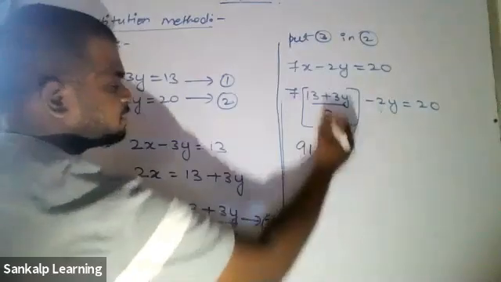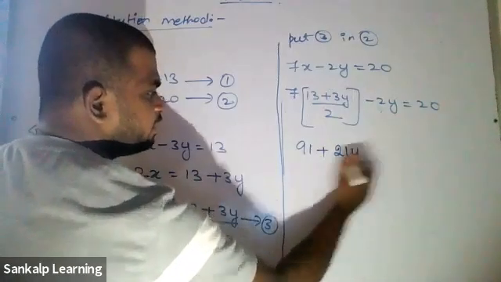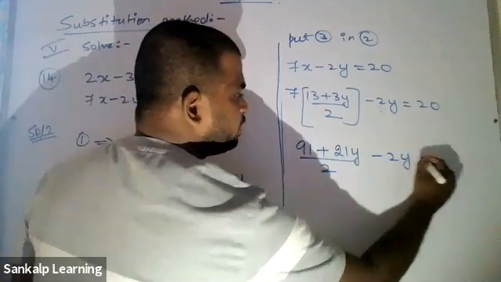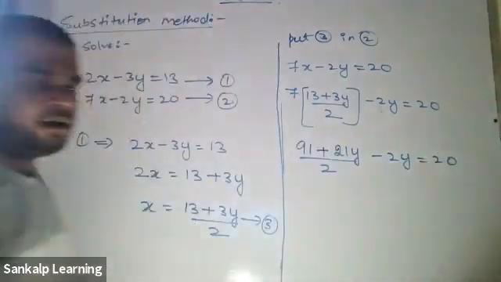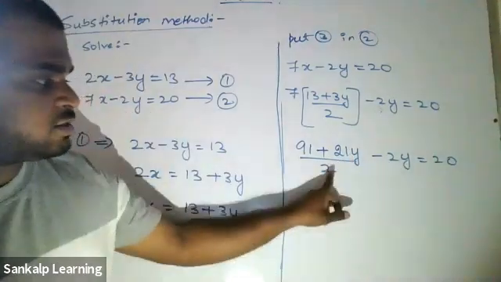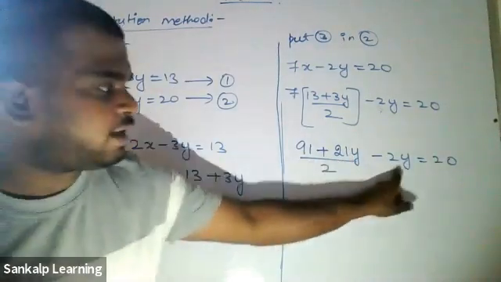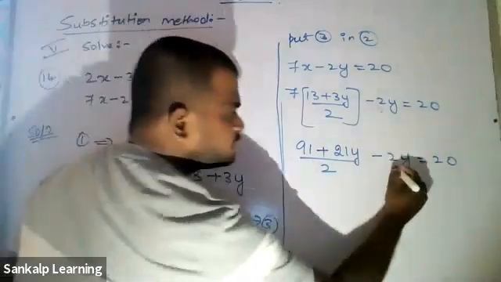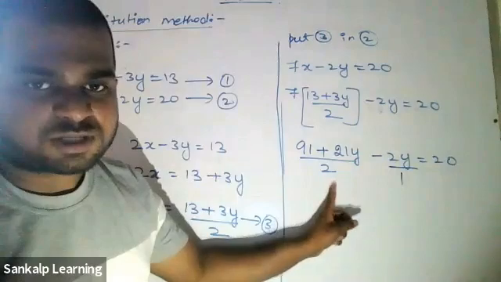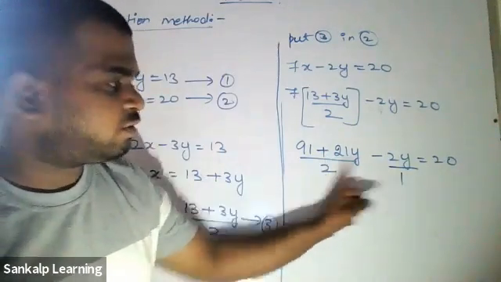So 91 plus 7 into 3 is 21y, divided by 2, minus 2y equal to 20. Remember, now you cannot subtract this 21 and 2 because the denominator 2 is there. For 2y there is no denominator, so you can consider it as 1. If you want to proceed further, you have to take the LCM.